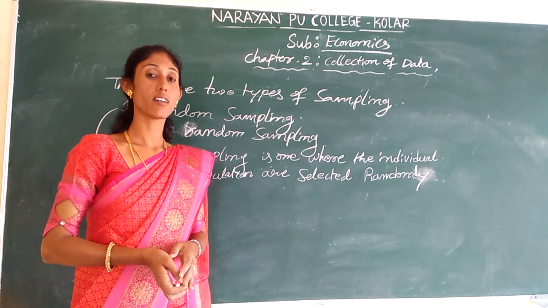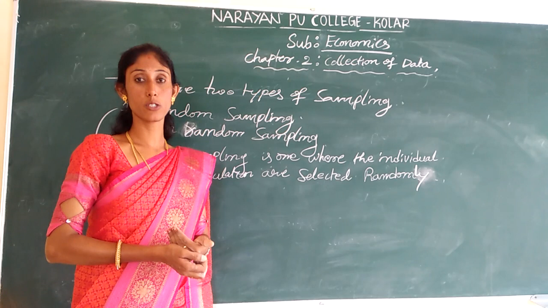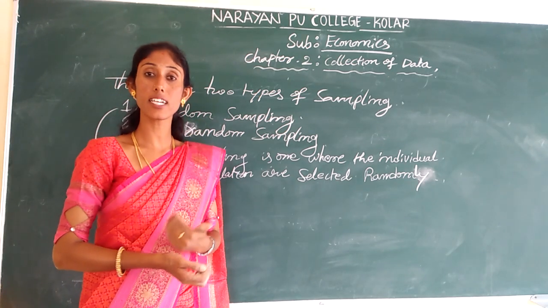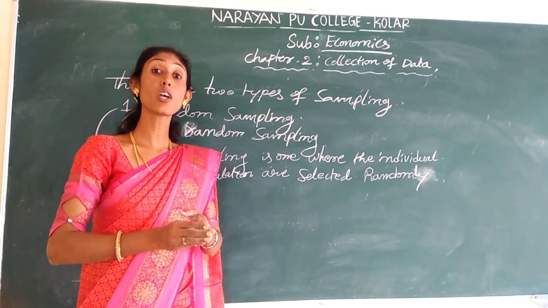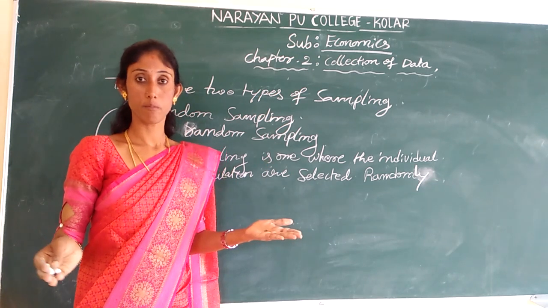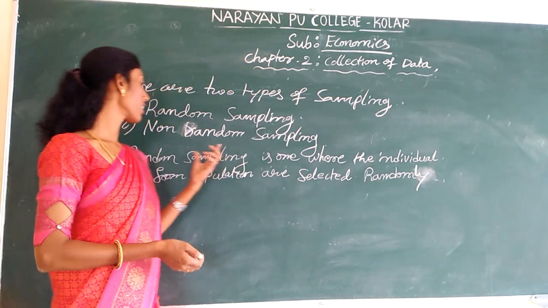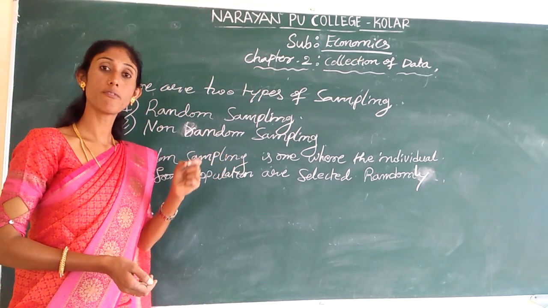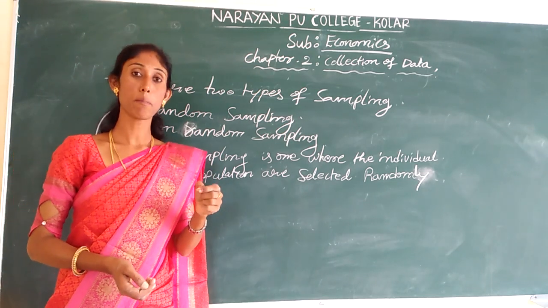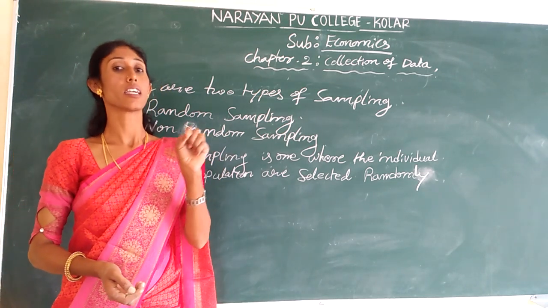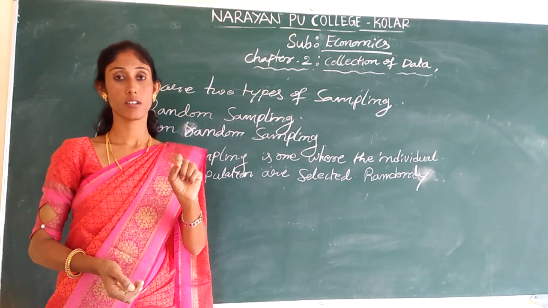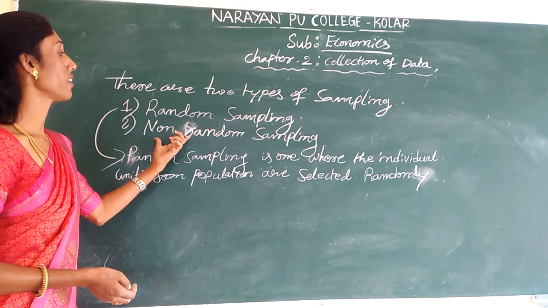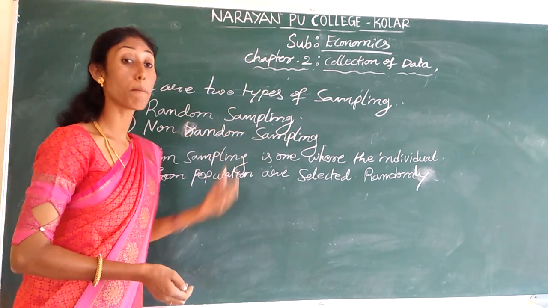In this way, the individual or unit of a sample survey will be selected randomly with an equal opportunity. You got it? This is what random sampling is. Under random sampling, each and every sample will be selected with an equal opportunity. And the next one is non-random sampling.